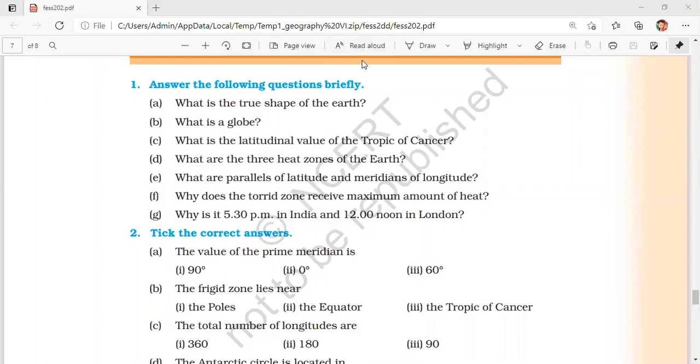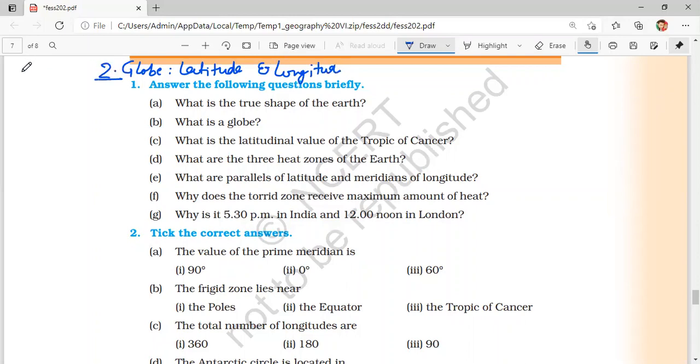My dear friends, in this particular video, we are going to discuss the questions of chapter 2 of the NCERT Geography. Okay, and this is chapter number 2, the globe. The chapter which is related to globe, latitude, and longitude. This is chapter number 2, NCERT, class 6, geography.